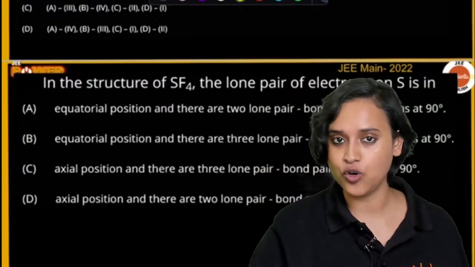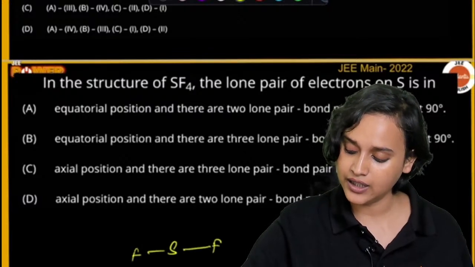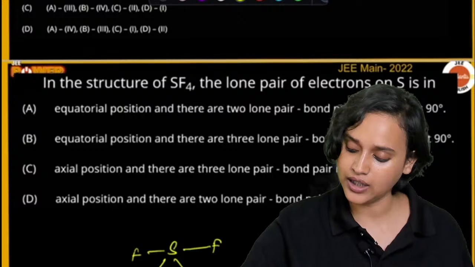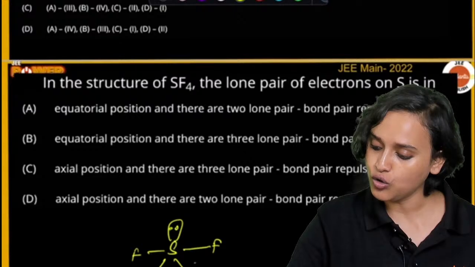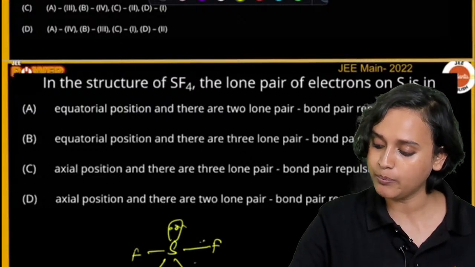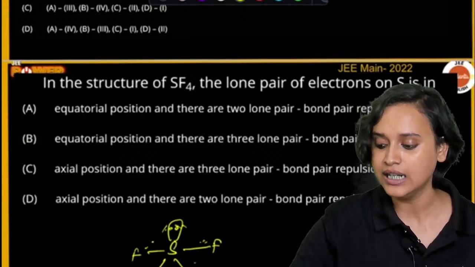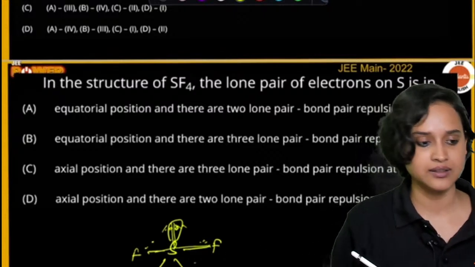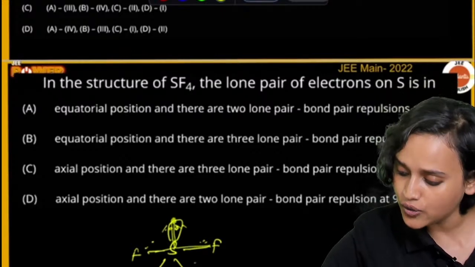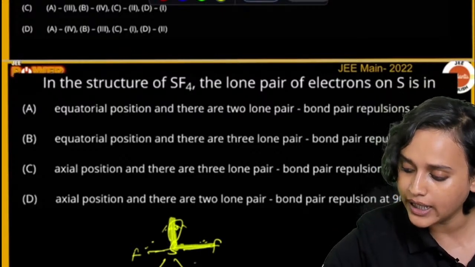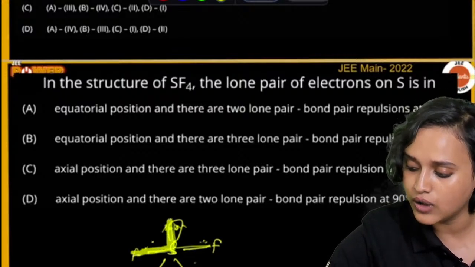We draw the SF4 as S here, F here, F here, F here and F here, and we have 1 lone pair here, right? So there are 2 lone pair bond pair, 2 lone pair bond pair and lone pair bond pair. So there are 2 lone pair bond pair repulsions at 90 degree, isn't it? Have a look, guys. This right here you have a 90 degree, and this way also you have a 90 degree.